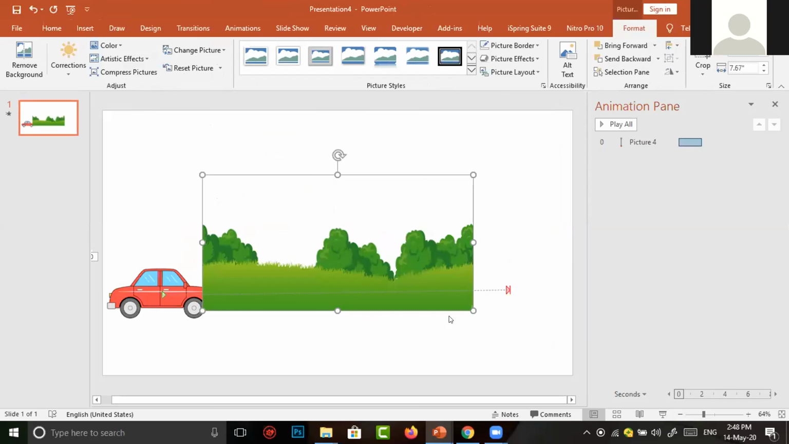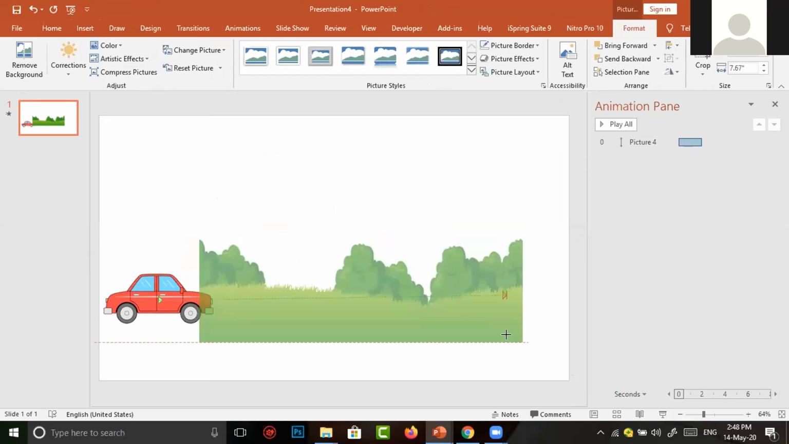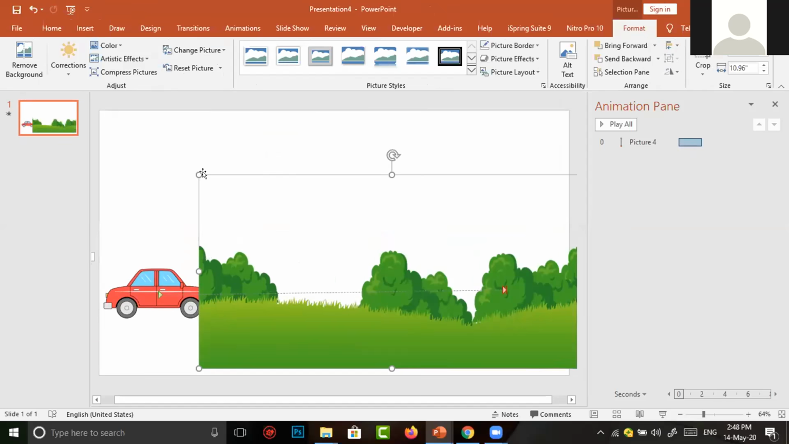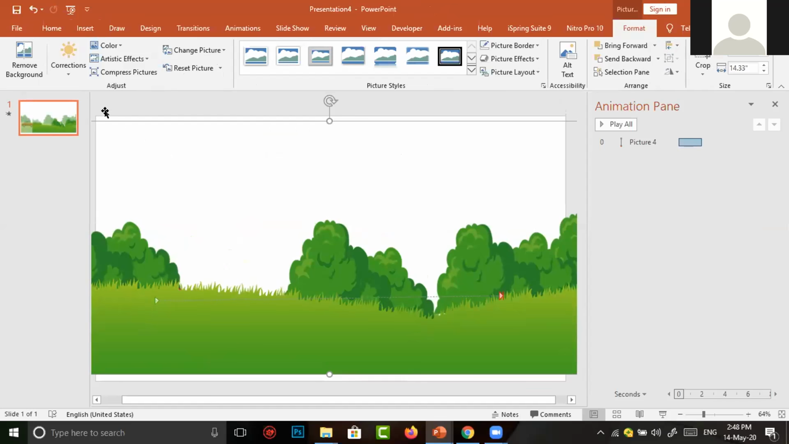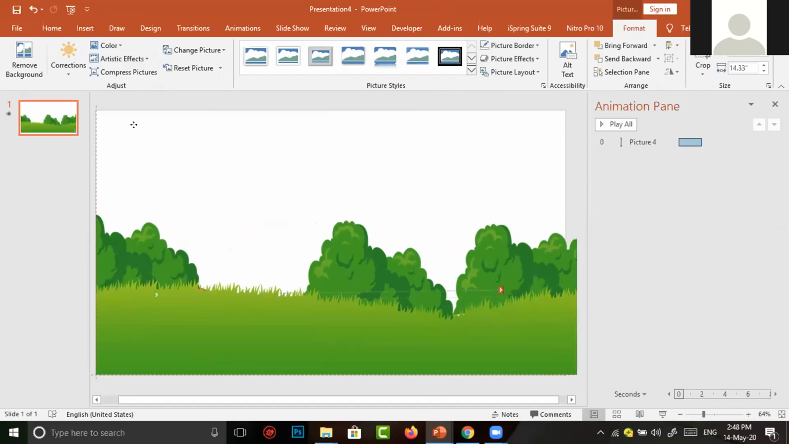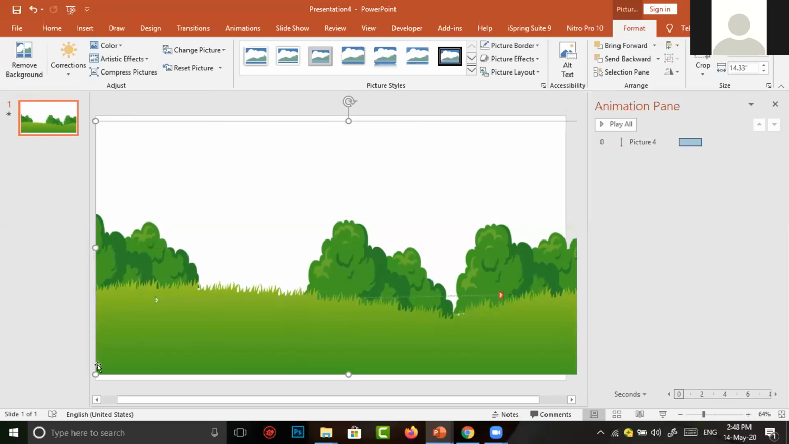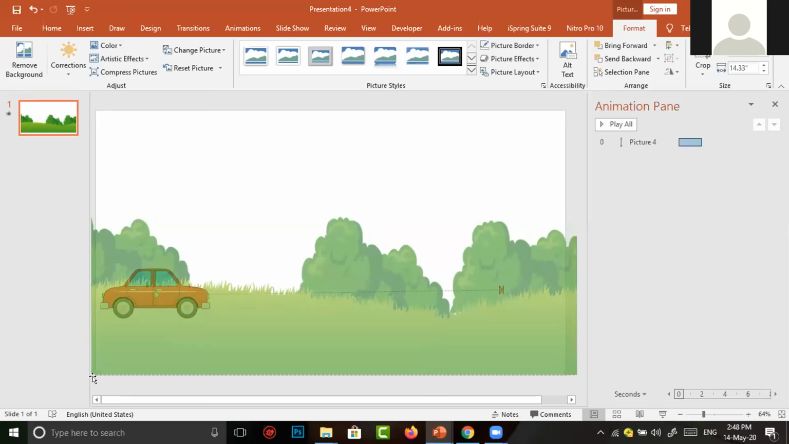Now the image has come to our slide, but it is smaller than our slide. I want to resize the image so it fits perfectly into our slide. To resize the image, I simply press the Shift button, then at the corner of the image, I drag from top or from bottom. You have to use the corner of the image. Now the background has been inserted into our scene.